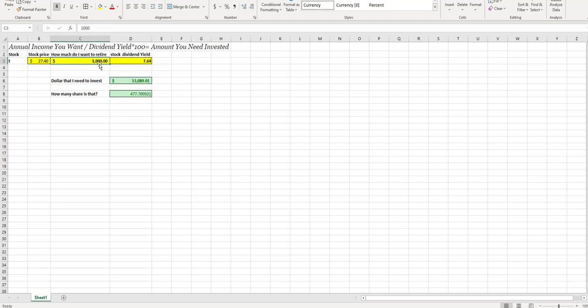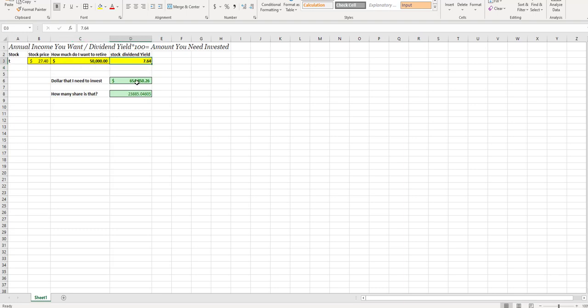But like I said, $1,000 is not much. What if we want $50,000, assuming that you have no debt, right? $50,000 is a lot of money. You can easily live in the Midwest or some smaller city, or even a third world country. So let's do that: $50,000. The stock price is 27.40 and the dividend yield is 7.64.